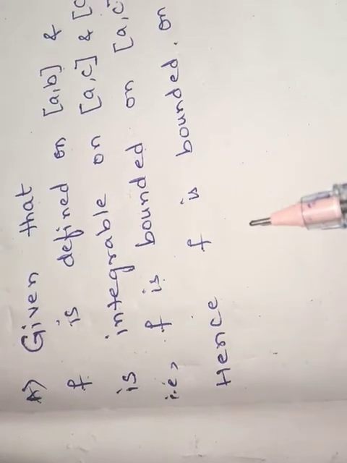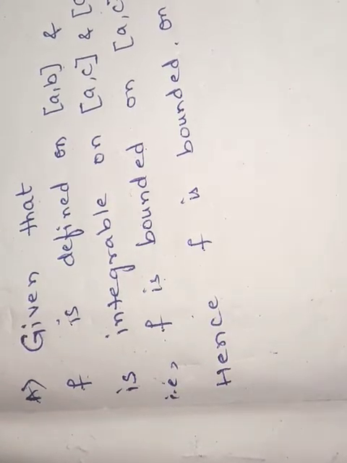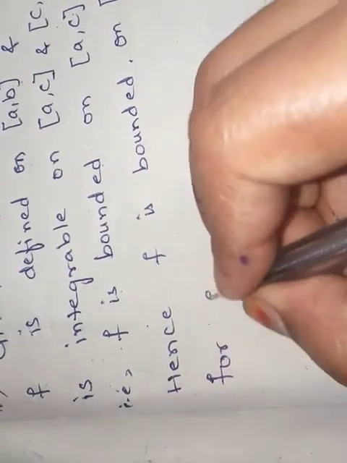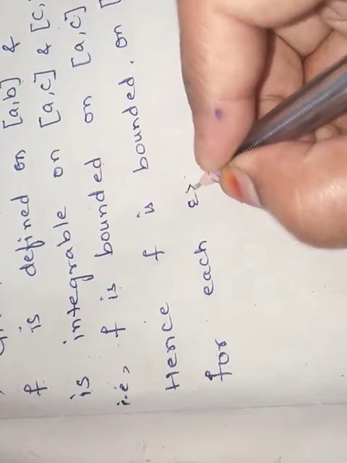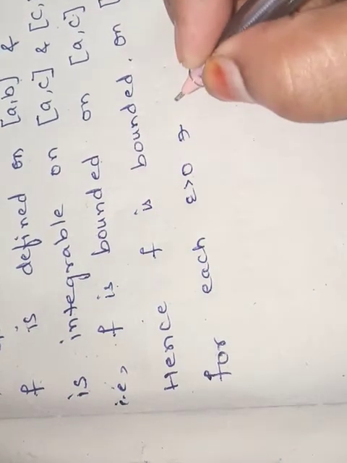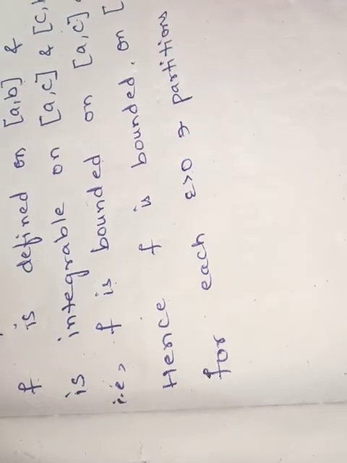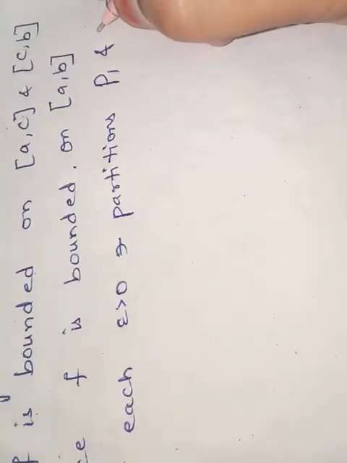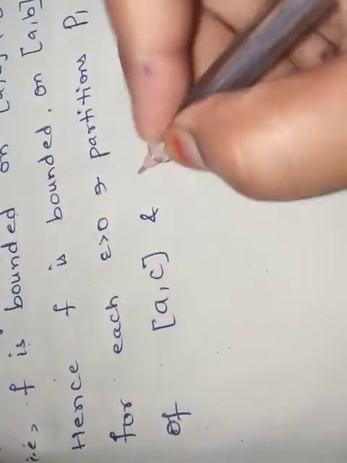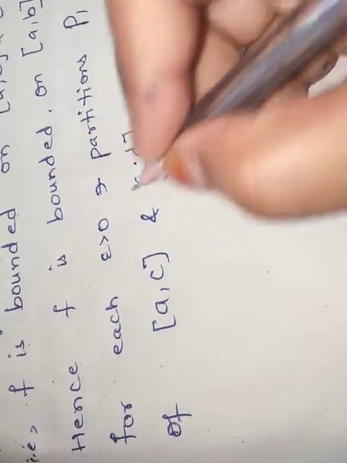So now there are [a, b], [a, c] and [c, b], two sets. So two partitions exist here. So I am writing, for each epsilon greater than 0, there exist partitions P1 and P2 of [a, c] and [c, b] respectively.